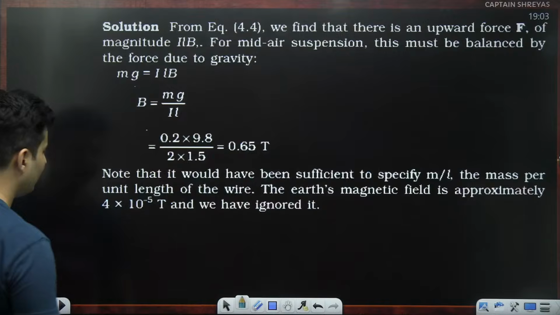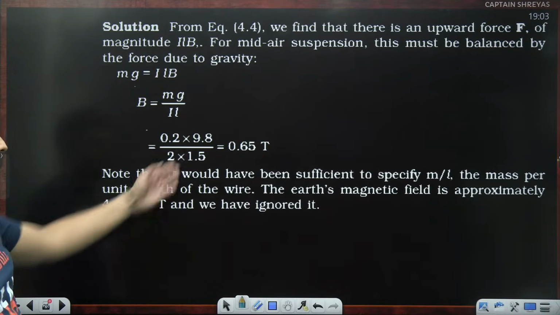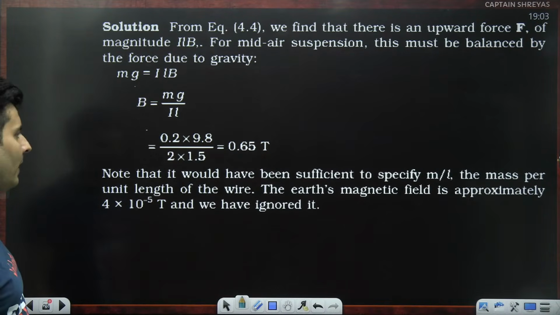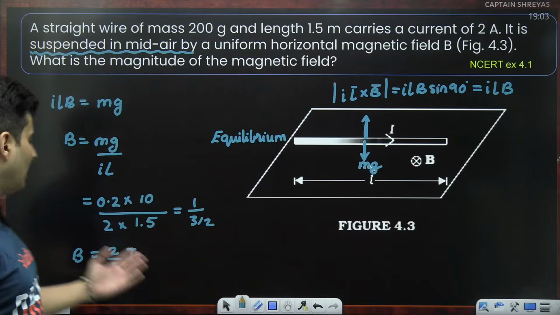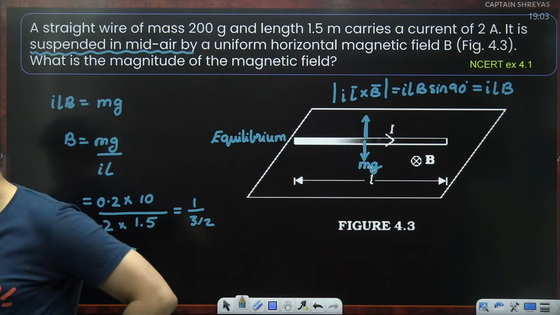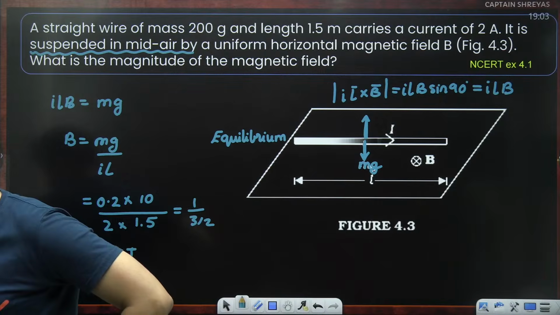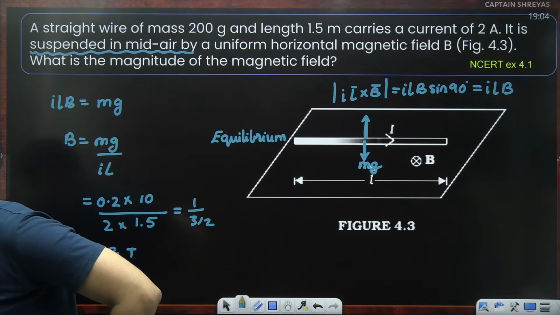So the magnetic field is basically 2 by 3 Tesla, or 0.66 Tesla. Yep. I hope this is absolutely clear. Everyone? Yep. Correct, Madhumati? Yes, Atluru?